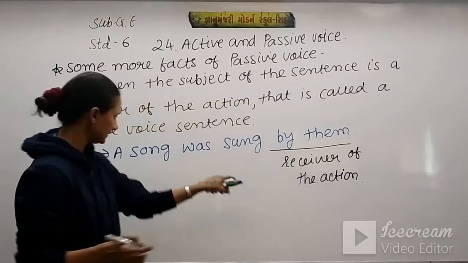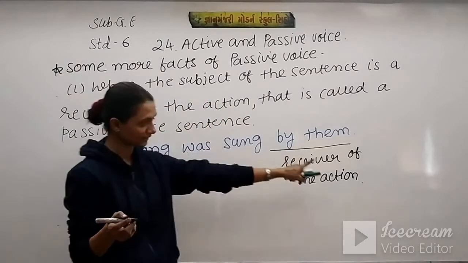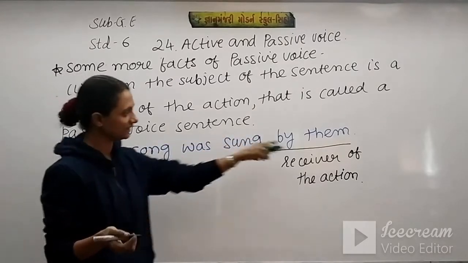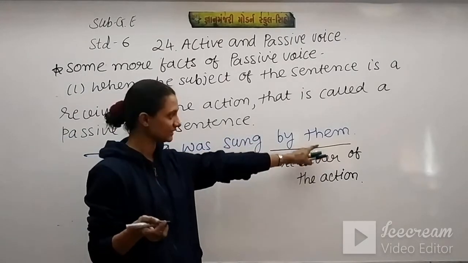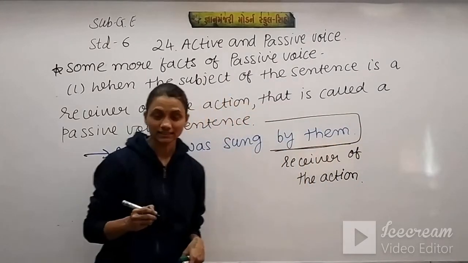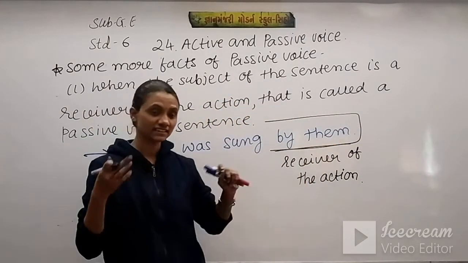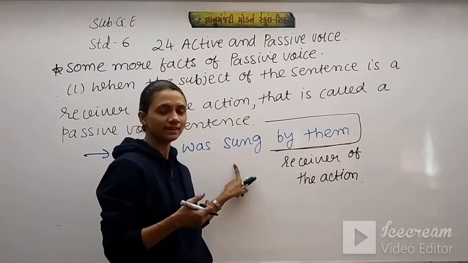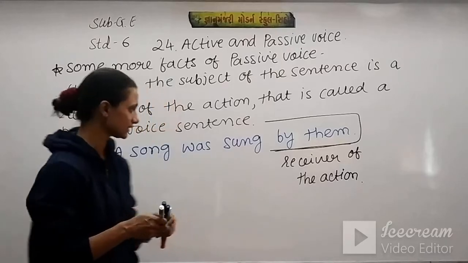It means this song was sung by them; here 'them' is not a subject, it is the object. So this part is receiving the action of singing a song. So we can say this is a passive voice sentence.